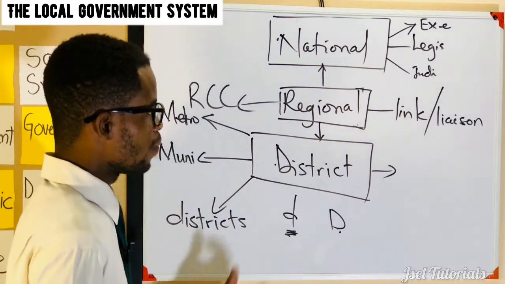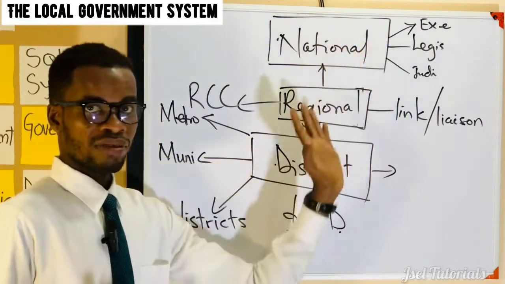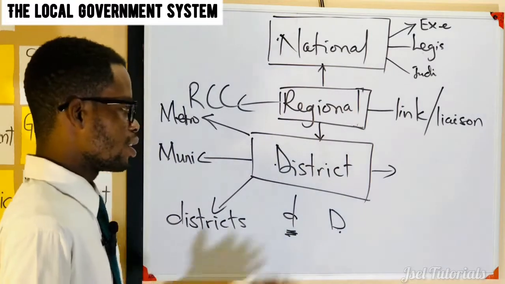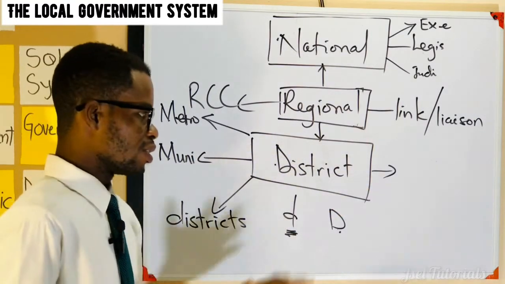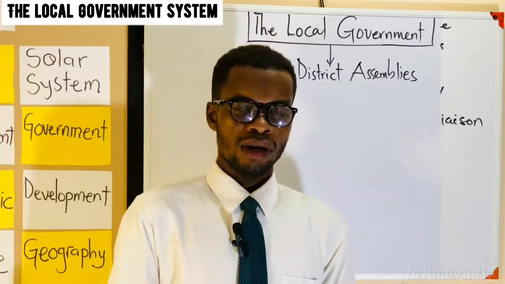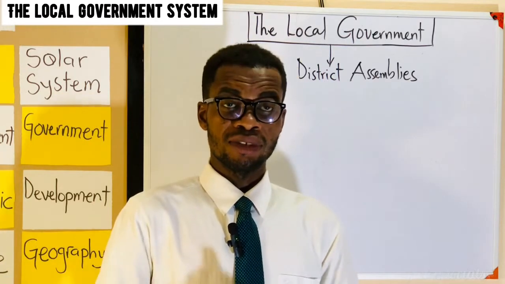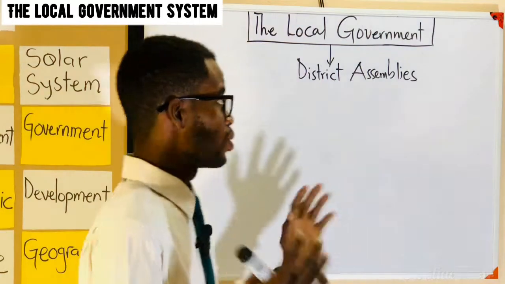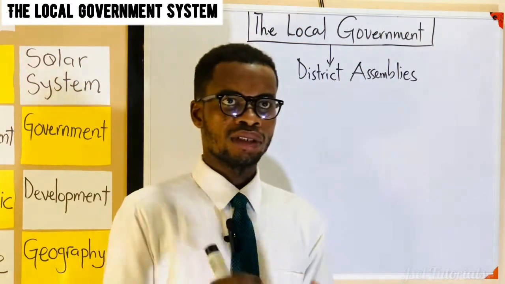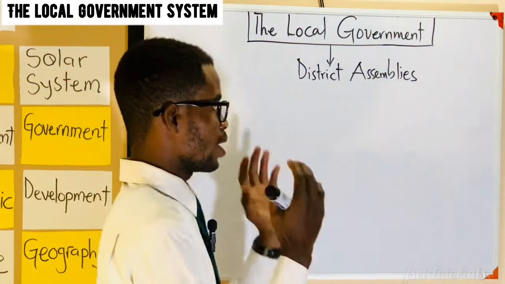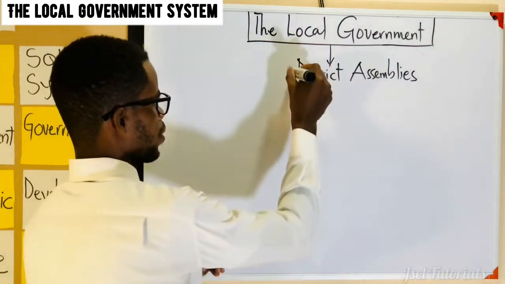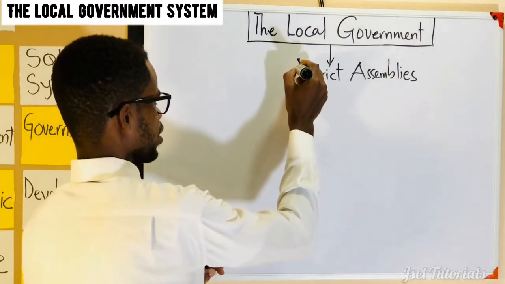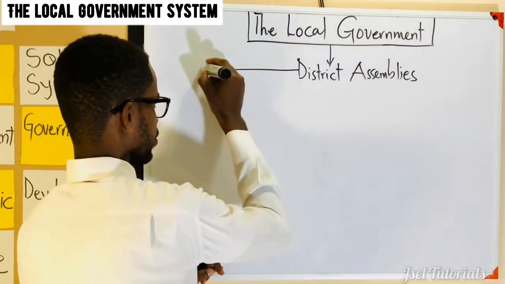All right. So I believe you got the national level and the regional level. Let's go straight into the district level. Okay, so when we talk about the administration of the local government, we look at the various district assemblies. So we are looking at the breakdown. Quickly, let's take the first tier or level.